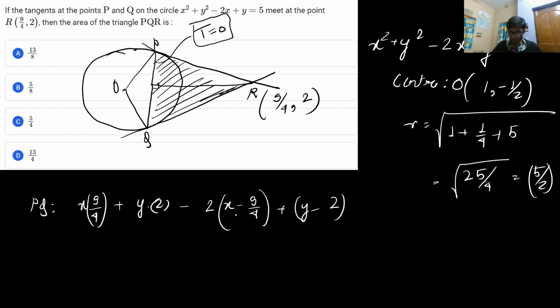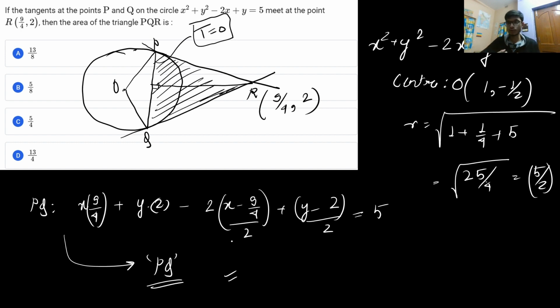For the transformation, x minus h by 2 will involve a 2 over here, so by 2, and is equal to 5. So from here if you solve, you'll get the equation of PQ. If you solve the equation of PQ with the circle equation, in one variable you'll get a quadratic, and solving it you will get two values of x, one for the x coordinate of P and one for the x coordinate of Q.